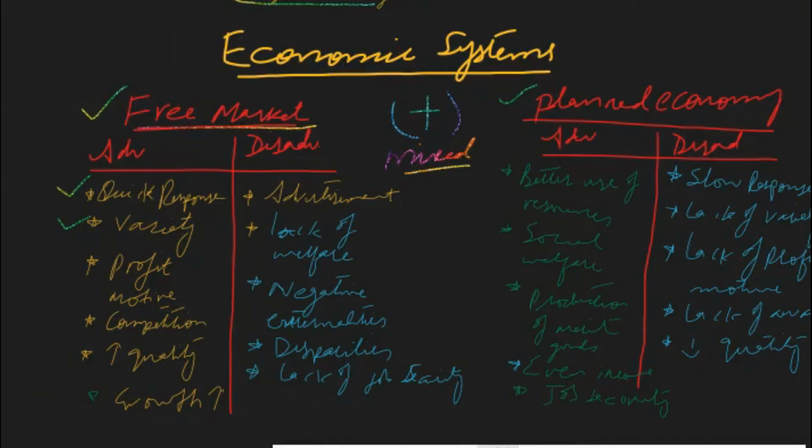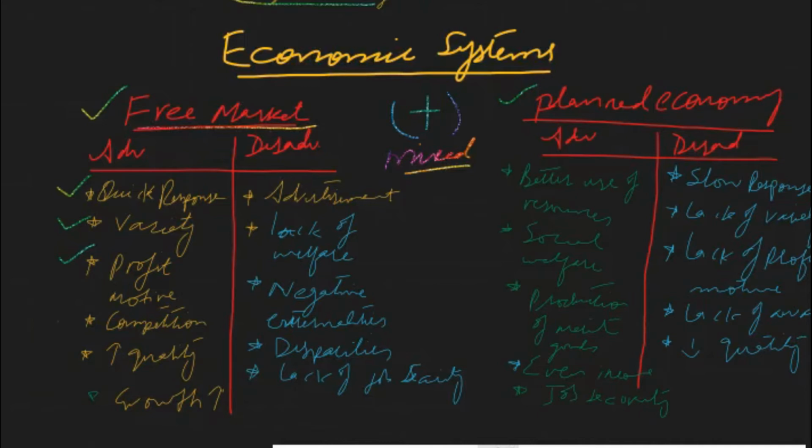And the next advantage is profit motive. In free market economy, every individual firm and every individual worker has a profit motive. Those who work really very hard earn high profits. And those who are lazy and lethargic generally earn less profit or they may face loss. So whenever there is the incentive of profit motive, everyone tries to work really very hard.